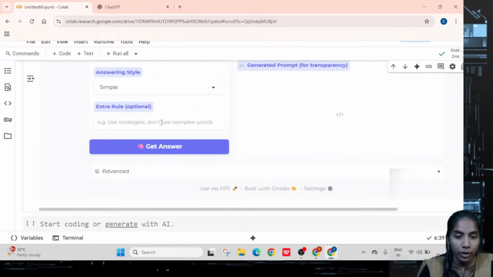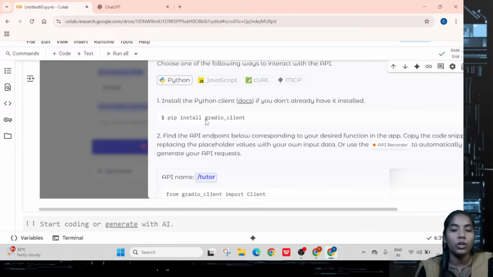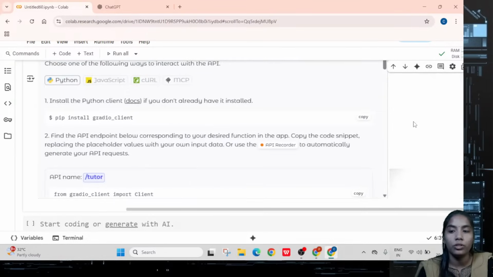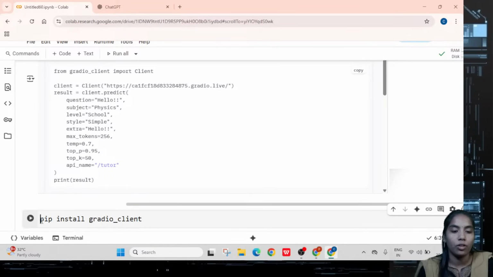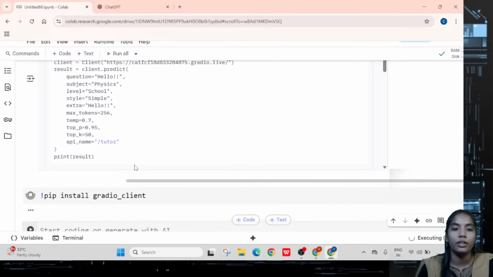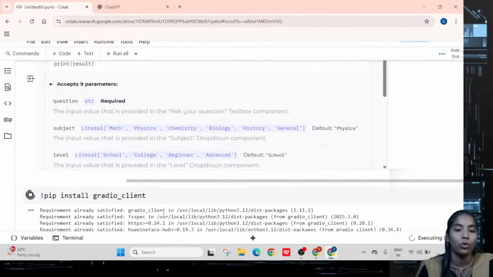After completion of everything, I just want to convert it into an API key. If you want to convert into an API key, what do you have to do? You have to do this installation. Then later, whatever prompt you are creating, you have to take it with the API key coding part.